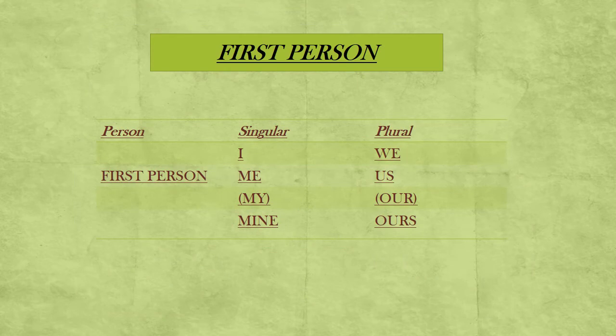The person who is speaking, that is I, is known as the first person, and this chart is showing that only. This chart is stating that remember that I is always written with a capital I and never with a small i. Plus, it also states the forms mine and ours are called possessive pronouns, while the forms my and our are called possessive adjectives because they act like adjectives.